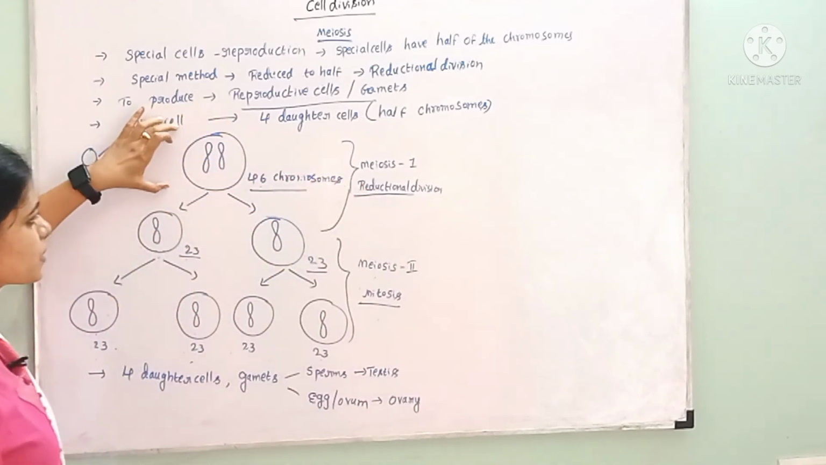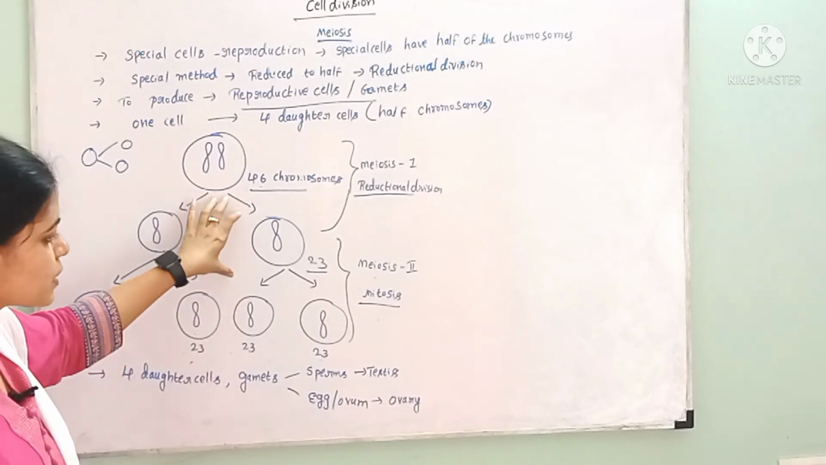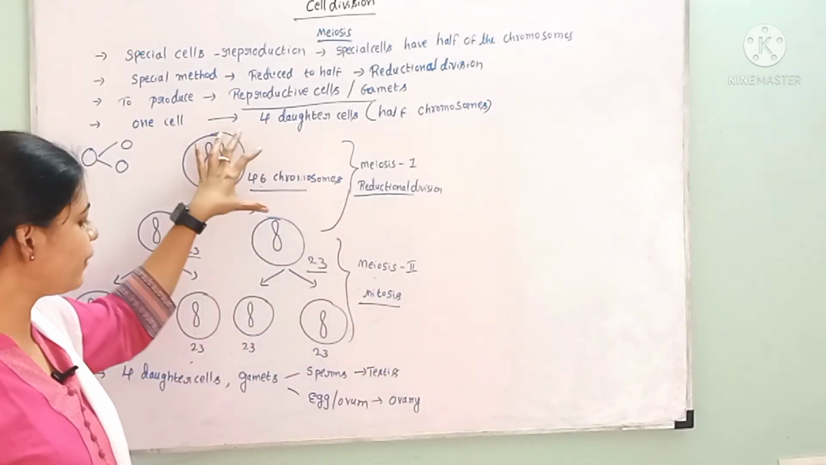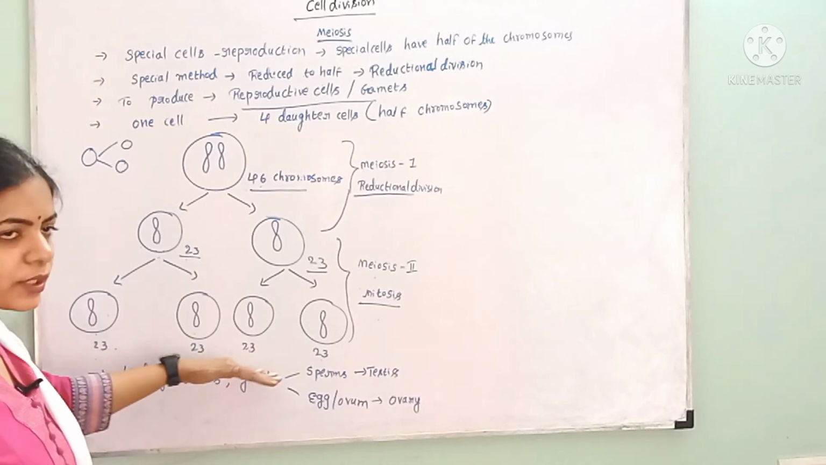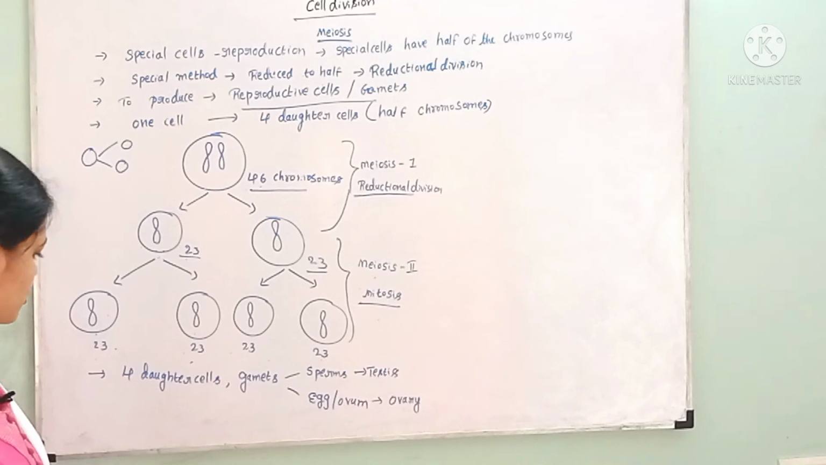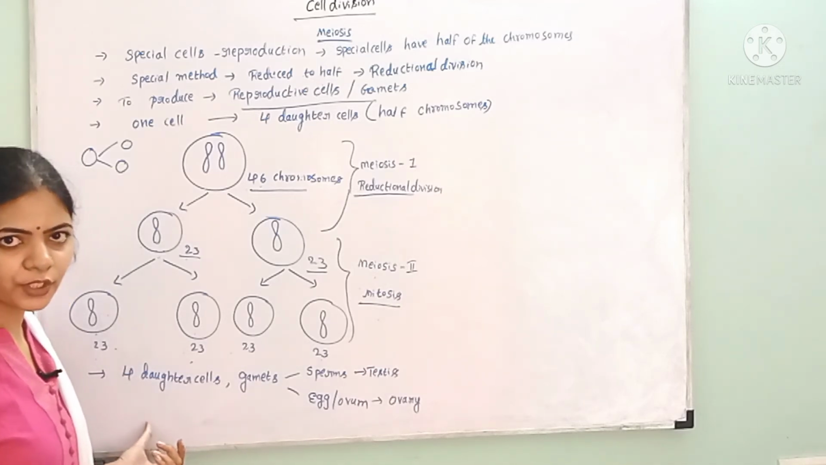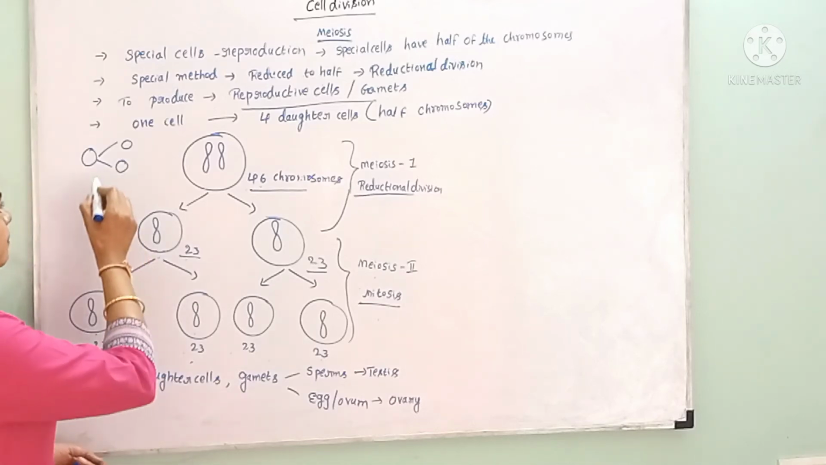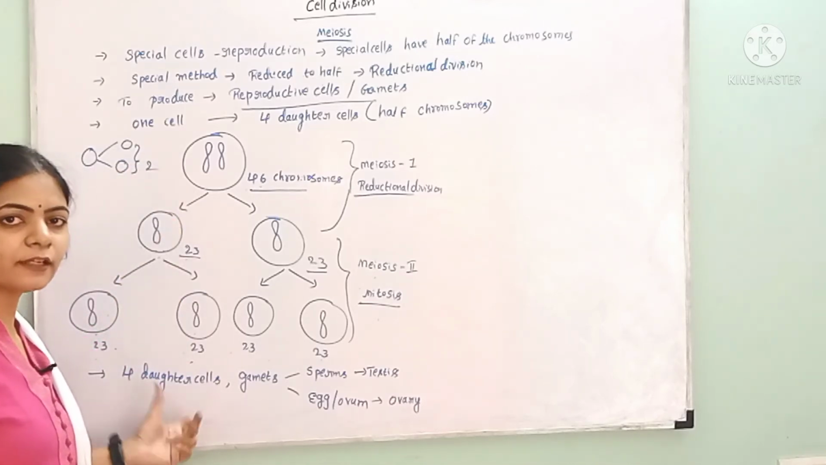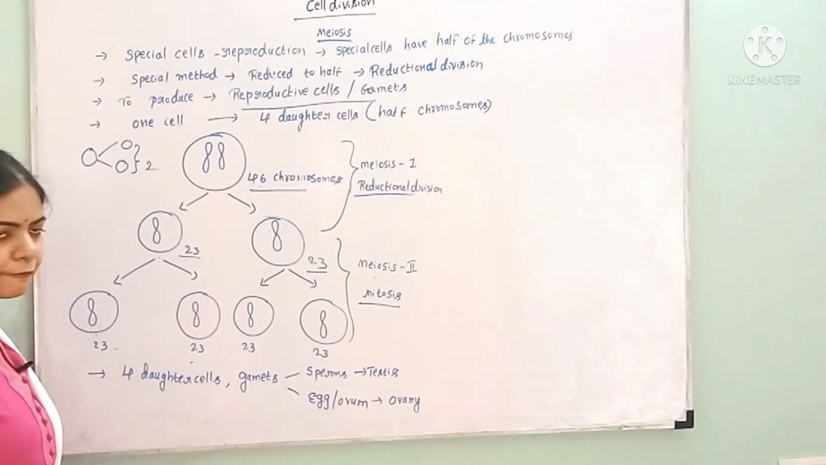So meiosis is somewhat of a complicated process. In this, two steps occur. The first one is meiosis 1 and the second step is meiosis 2. And finally we get 4 daughter cells which have half the number of chromosomes. So how many daughter cells do we get in meiosis? 4. Whereas in mitosis we get 2 daughter cells. In meiosis we get 4 daughter cells, and from these 4 daughter cells the gametes are produced.